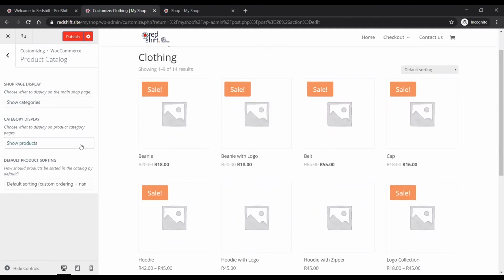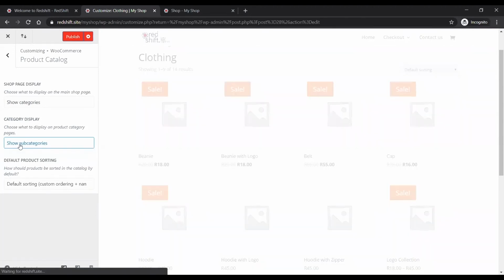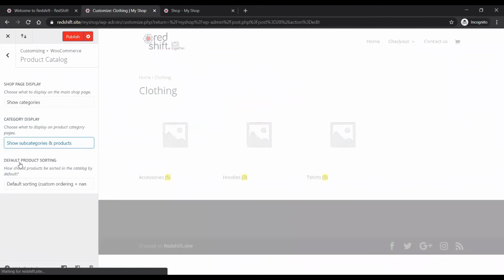Yes, to a degree. Let's say I wanted to split the clothing collection into male and female. Would I have to create a separate shop module underneath that? So one for men, one for women, or separate pages? No, because like I said, look, under category display, by default it's on show products, but you can show subcategories, and you can also show subcategories and products.